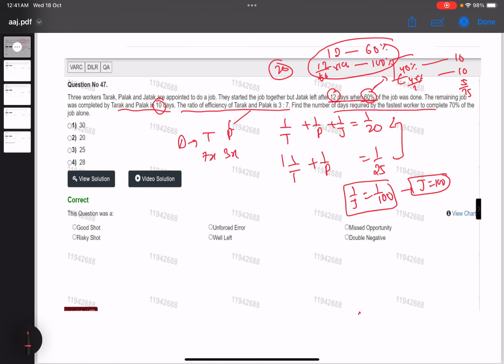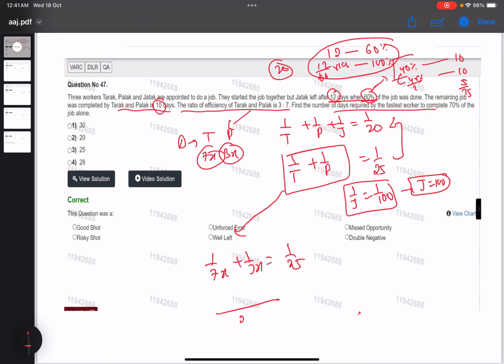Okay. So we have an equation for Tarak and Palak. Substitute that over here. Okay. So 1 by 7x plus 1 by 3x equal to 1 by 25. Okay. So 10 by 21x equal to 1 by 25. Oh, sorry, not 10x. So 21x will basically be 250. Okay. Now our question is the number of days required by the fastest worker to complete 70% of the job.